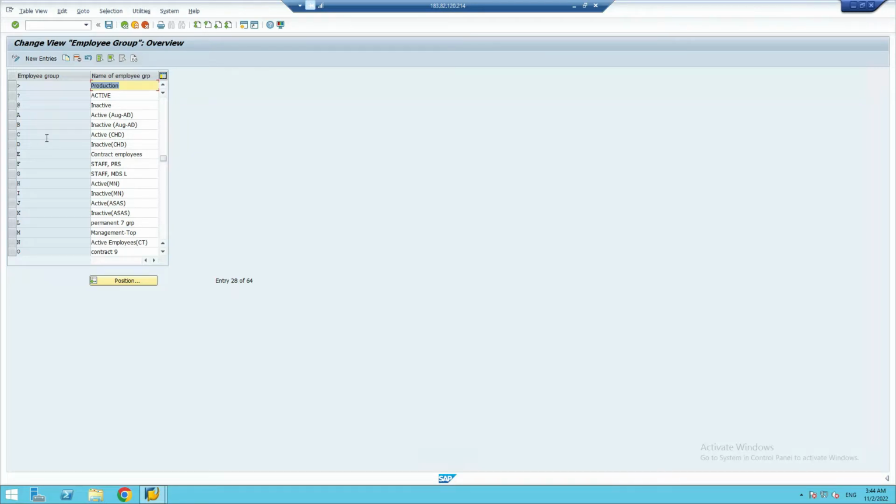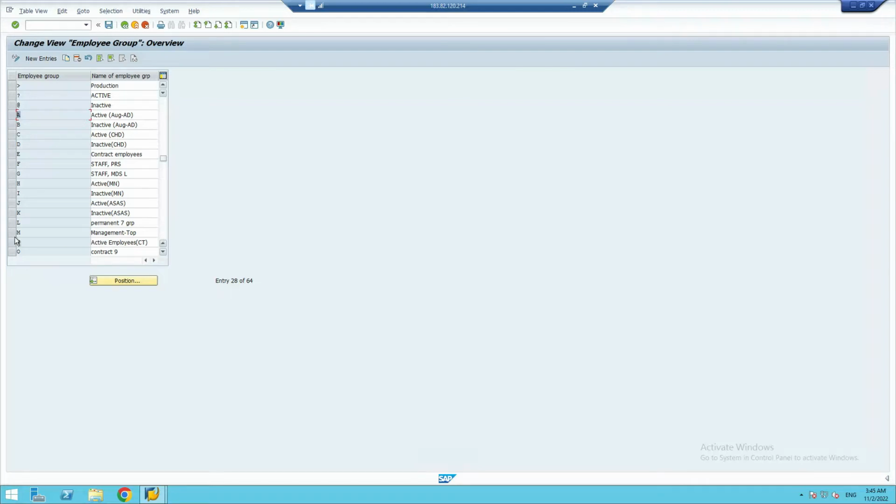Suppose you can see here b is already showing, a is already there, and when you click on new entry and put the same employee group here, b or a or the at the rate sign or question mark or anything like f, it will show an error saying this entry already exists.